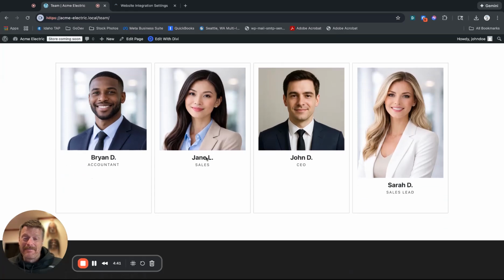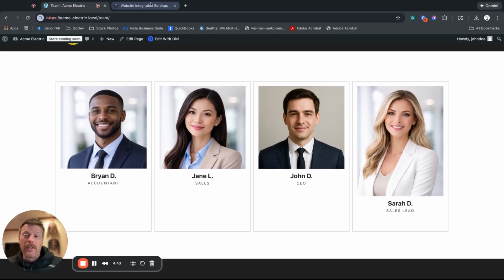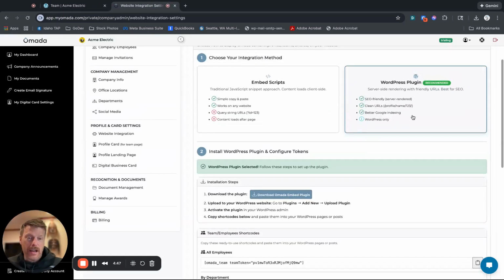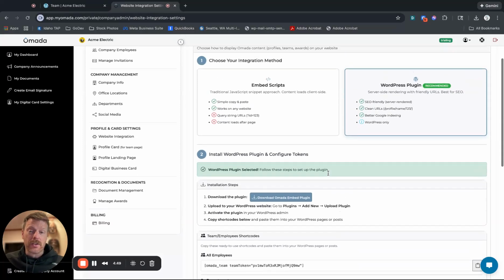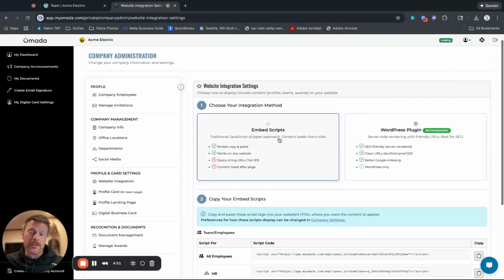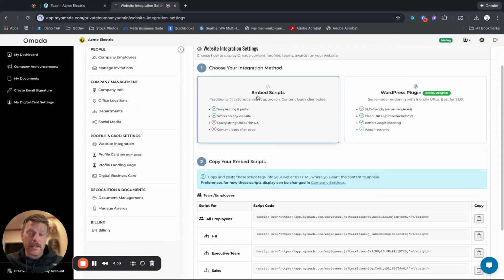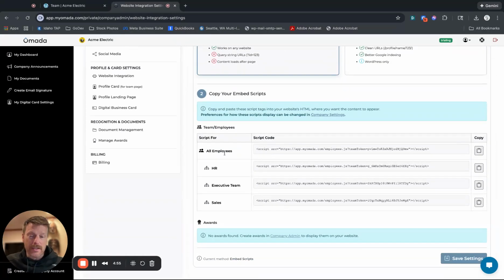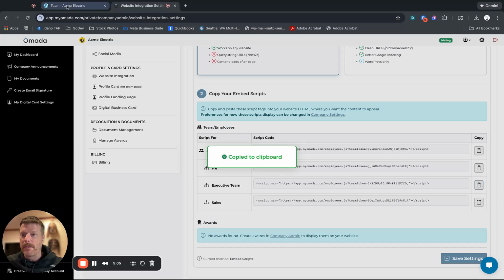And it's cool. The other thing I want to show you is, even though you have the WordPress plugin and you're using these shortcodes, you can use these embed scripts as well. So, I clicked on the embed scripts, and now all of these are script code that uses JavaScript versus the plugin. So let's get my executive team. So I'm going to copy that post.